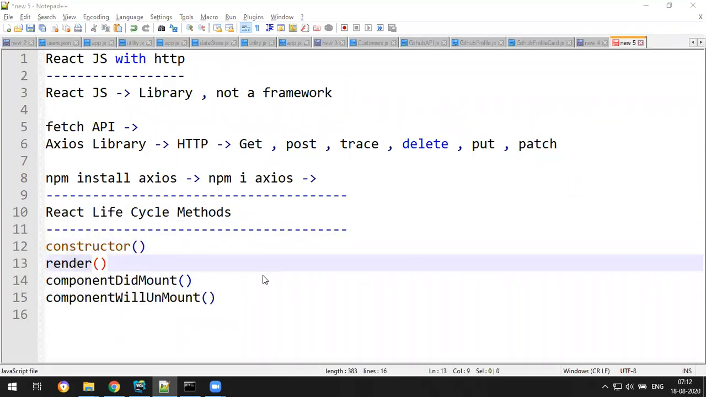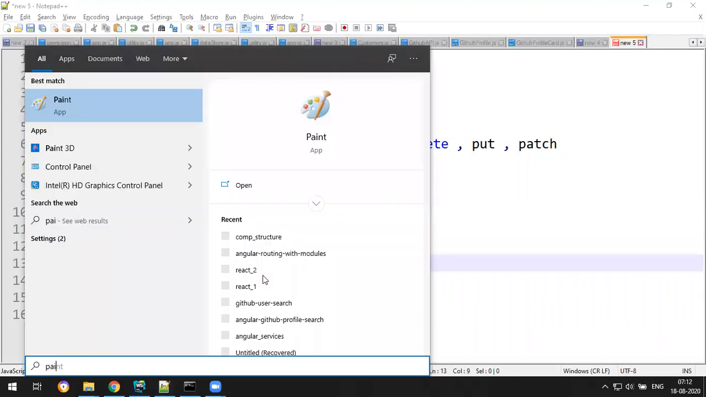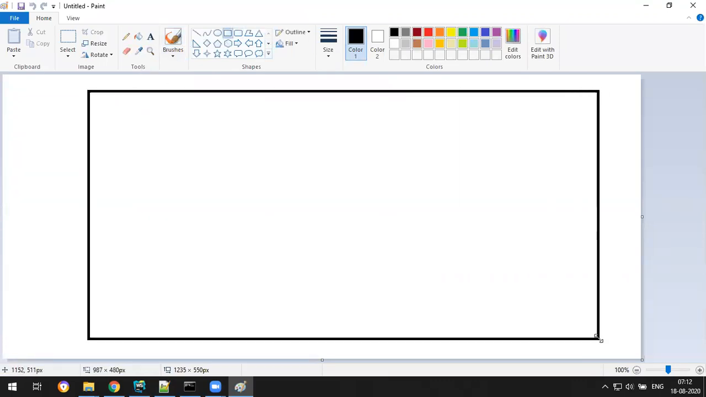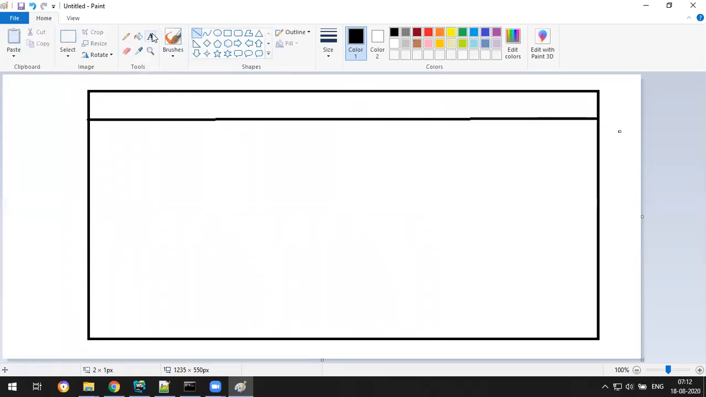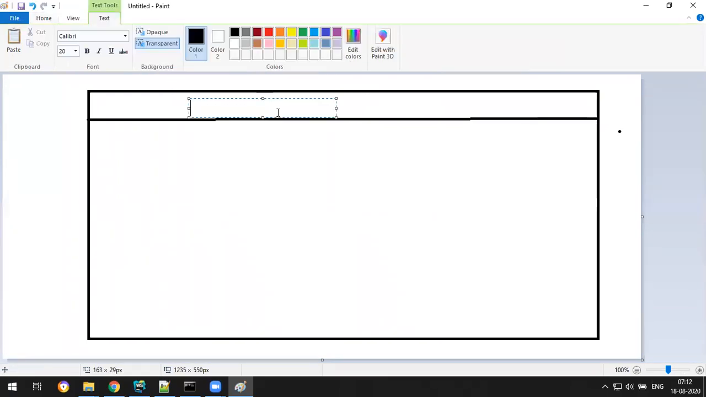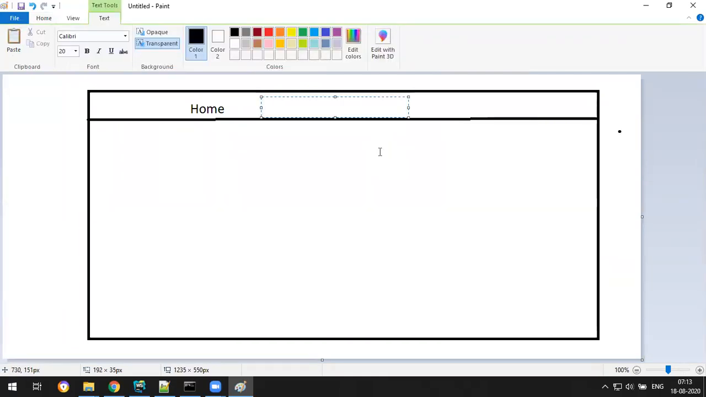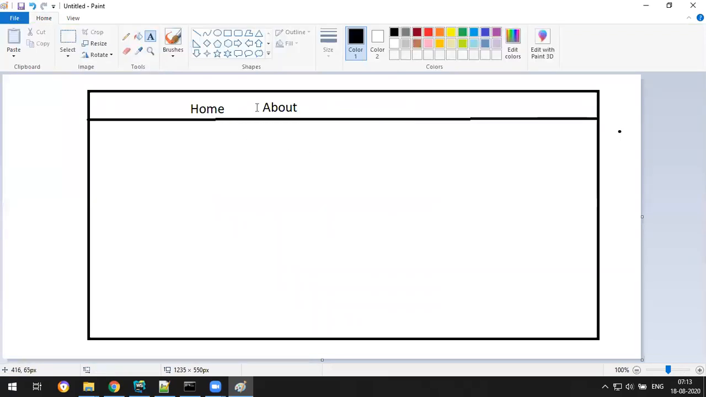Let me create an example of how components are loaded in React.js. Suppose you have one app, this is your React app, and this is your navbar. In the navbar I have two links, Home and About, but we are not starting with routing as of now. I'm just telling how the application works. So there is a home page and an about page.